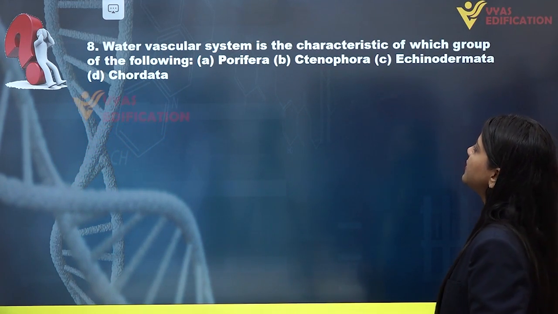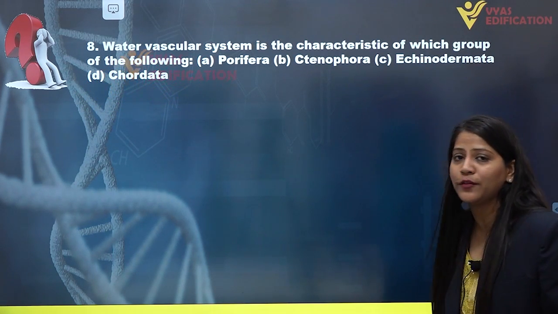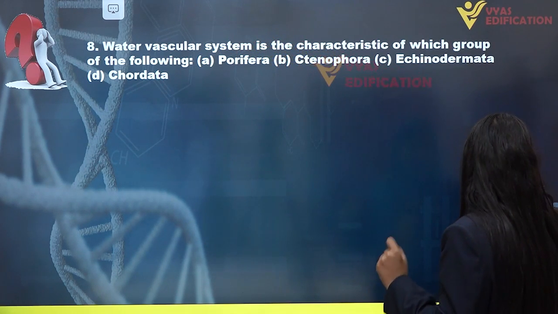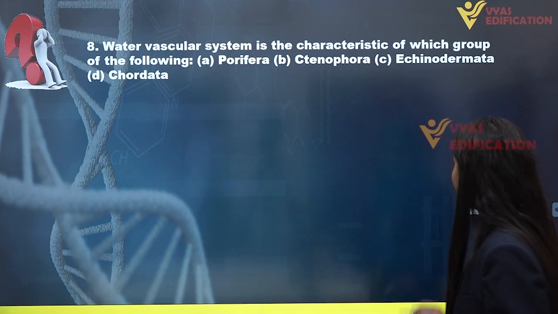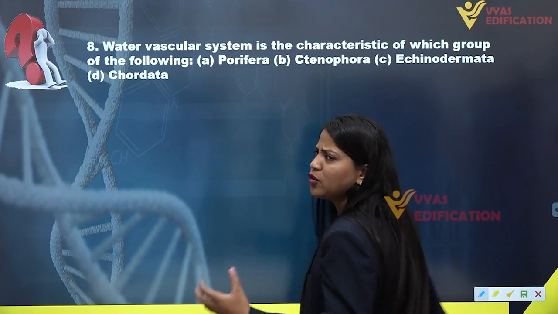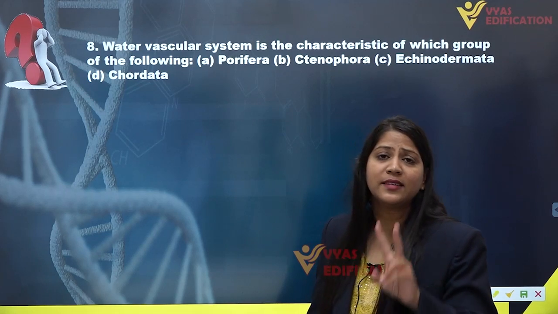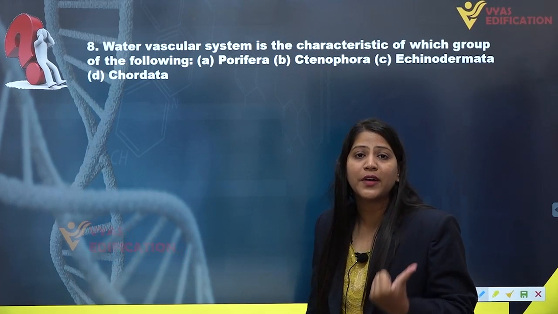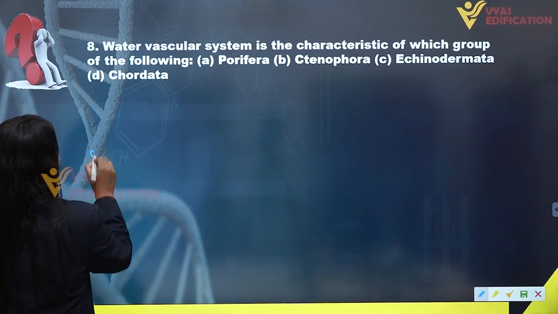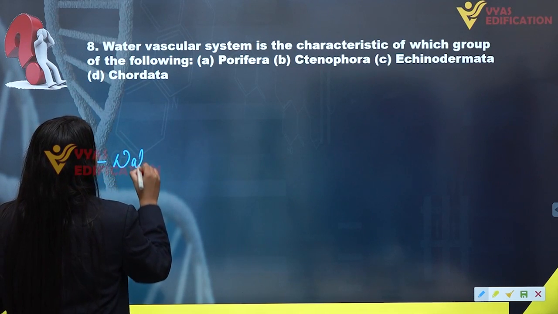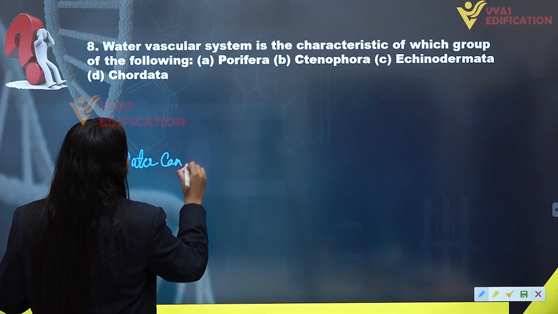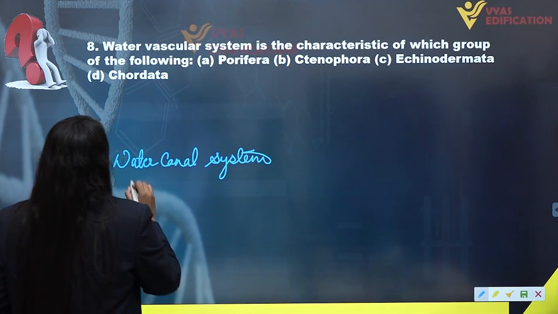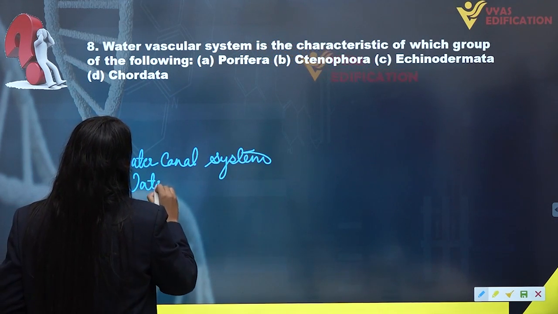Water vascular system is the characteristic of which group of the following? That is Porifera, Ctenophora, Echinodermata or Chordata. As we know from our knowledge of the animal kingdom, if we talk about the system of water, we basically have two water systems: the water canal system and the water vascular system.